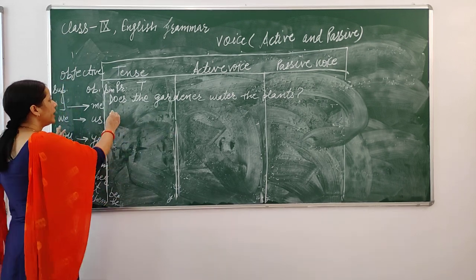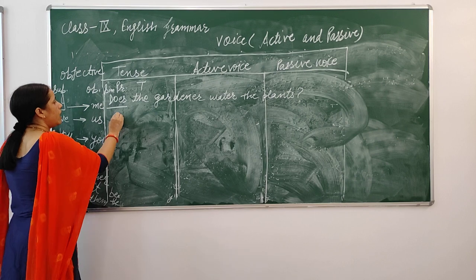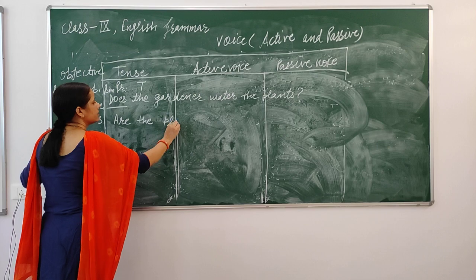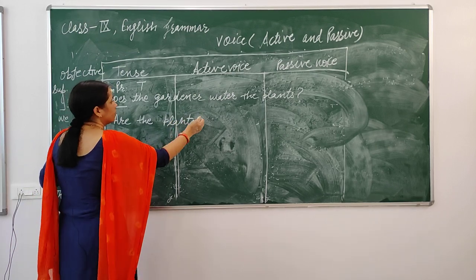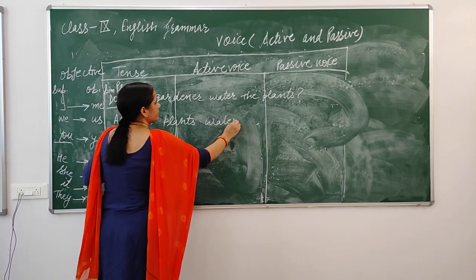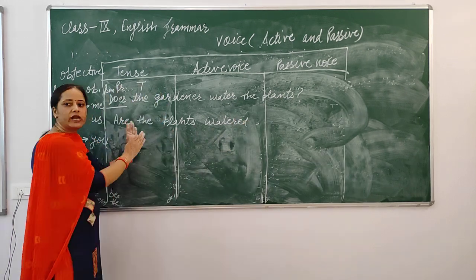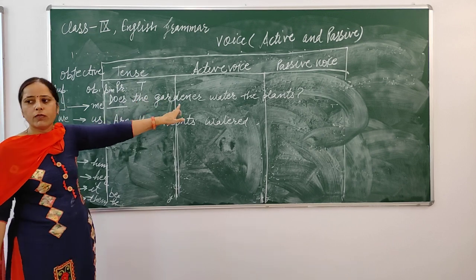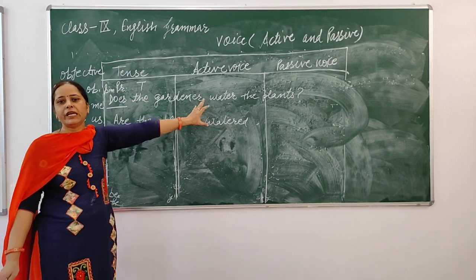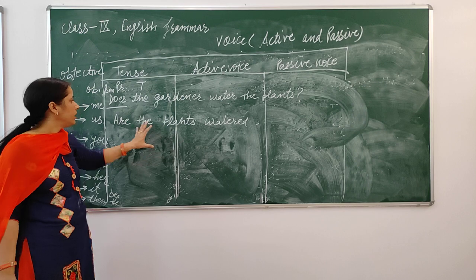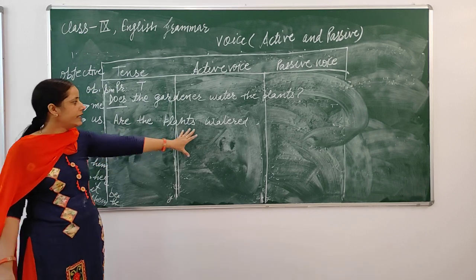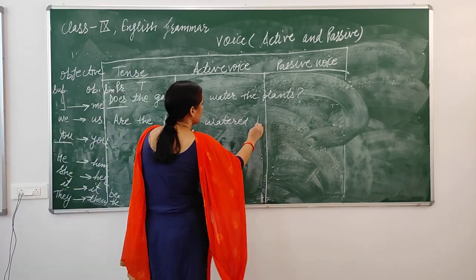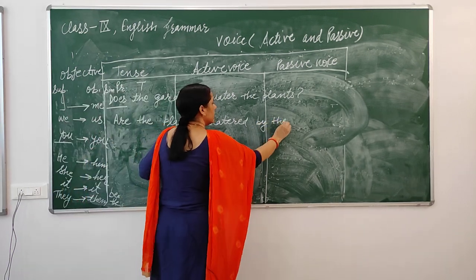Firstly, I am taking yes-no type interrogative sentences. Here, are the plants watered. The form of the verb will remain the same, that I have told you: do, does and verb first form will be converted into is, am, are, and the third form of the verb. Are the plants watered by the gardener?